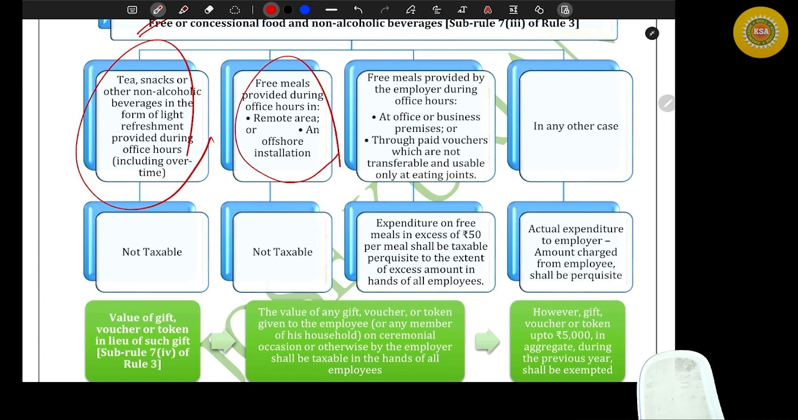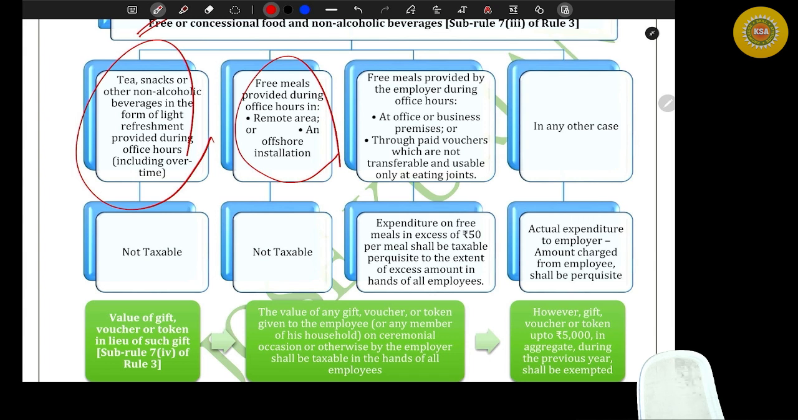In that case, how much is the taxable perquisite? Expenditure on free meal in excess of 50 per meal shall be taxable perquisite to the extent of excess amount in the hands of all employees. Here there is no confusion.